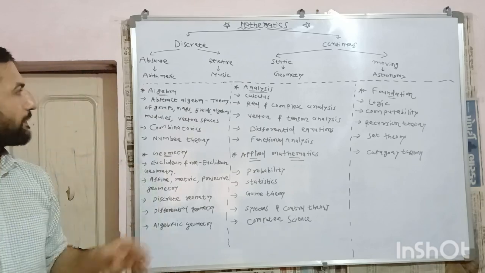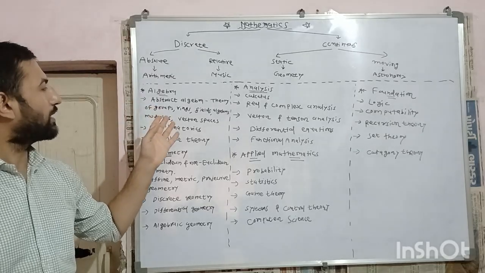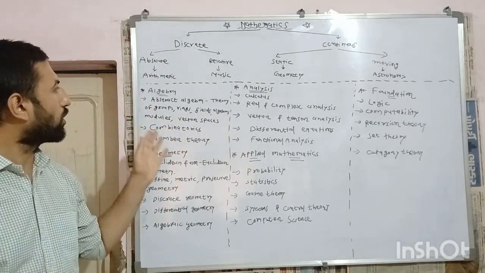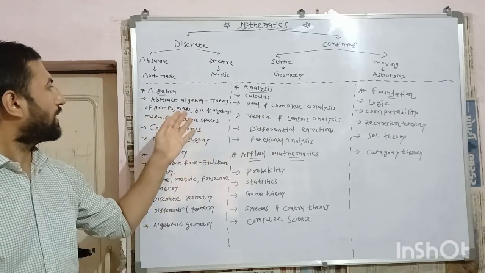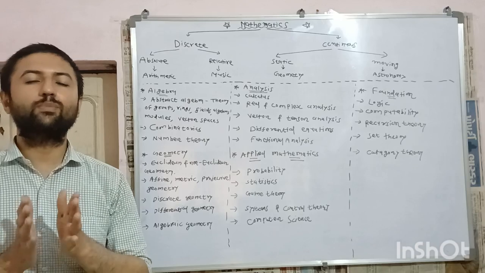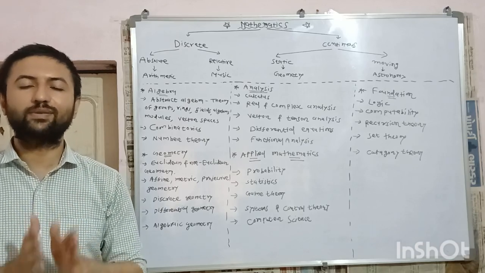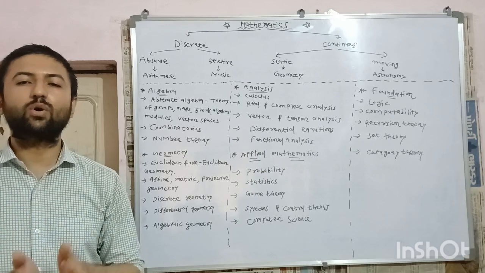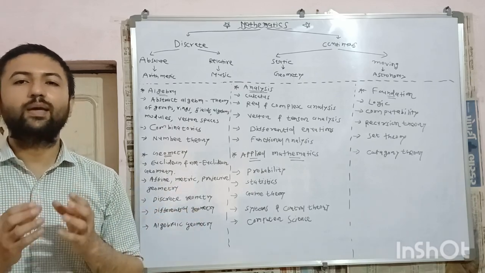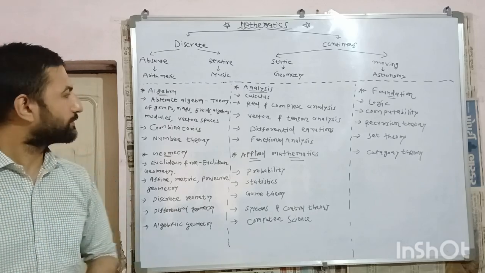So let us start. In algebra, first theory is abstract algebra, in which various algebraic objects such as groups, rings, fields, algebraic modules and vector space are studied. These objects are very important in mathematics as well as physics. Physical significance of these objects gives many fundamental laws and many important universal laws in physics.